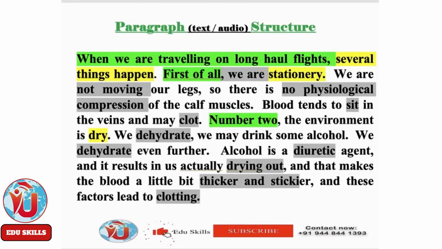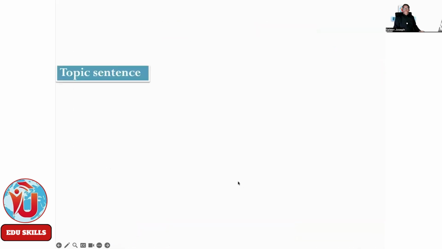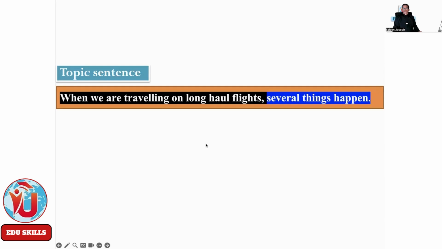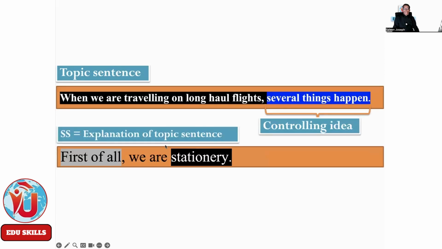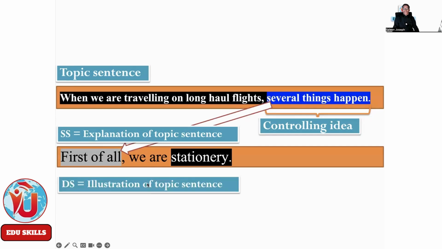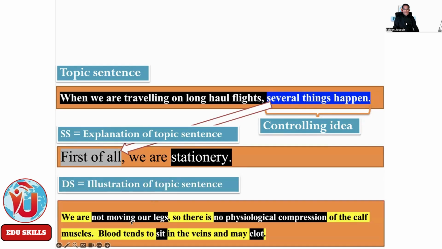And let's check. Okay. Now, topic sentence: when we are traveling on long haul flights, several things happen. That is the controlling idea. Now, supporting sentence, explanation of the topic sentence: first of all, we are stationary. Several things happen, first of all. Then developing sentence, illustration: we are not moving our legs. There is no physiological compression of the calf and blood, and to sit, all those things. So that is the developing sentence, meaning illustration of the topic sentence. See, stationary: repeatedly the synonymous expressions are given with the same color, same taste, and same smell.